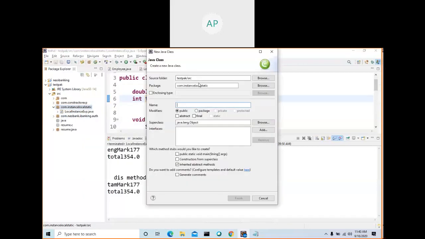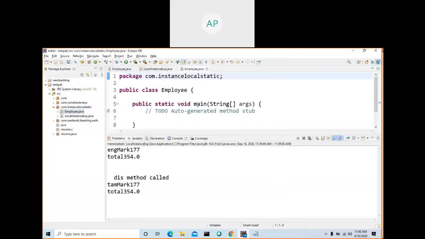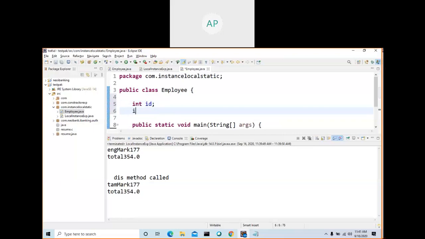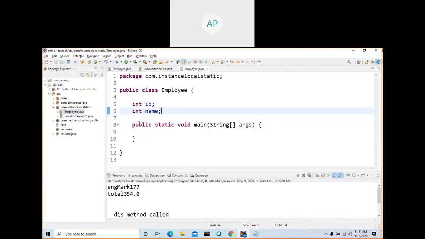Okay, so I'm going to create another class called Employee. See, this class is created in this package, in the src source folder of this project. Public static void main, Employee. I will remove this one. Employee: int id equal to some value, let's make this one, and String name equal to nothing.